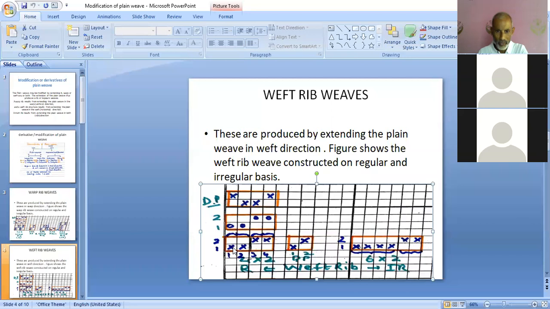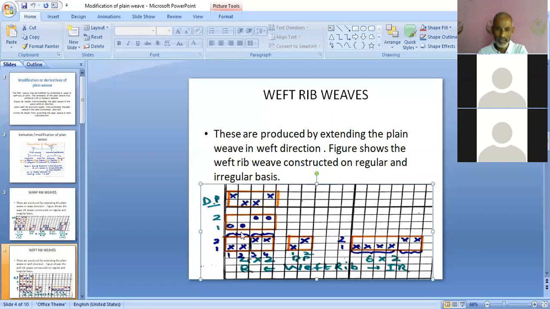And this first end is extended by 2. Here it is a cross, so here it will be 2 crosses. And here it is 1 blank, so here 2 blanks. Then the second end, here you can see blank. It is extended by 2, so 2 blanks. And here a cross. It is extended by 2, so 2 crosses. And this structure is known as the 2-2 weft rib structure.